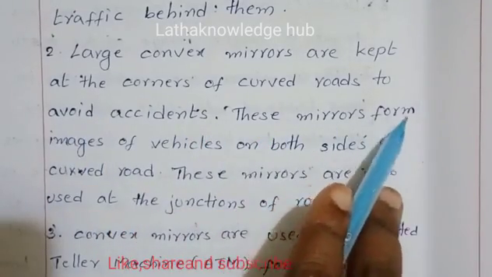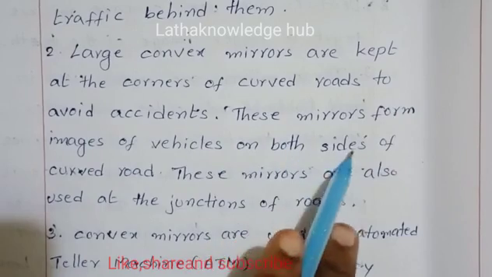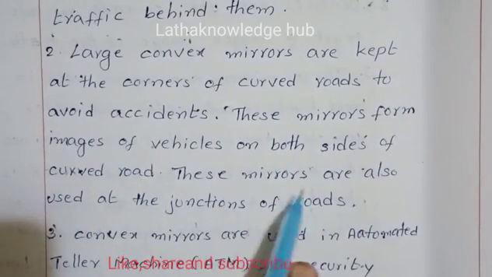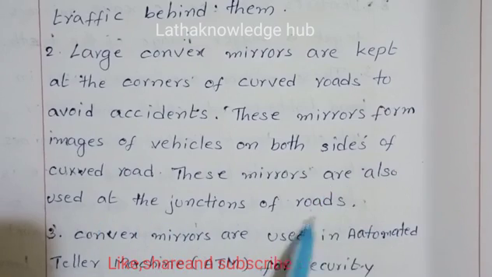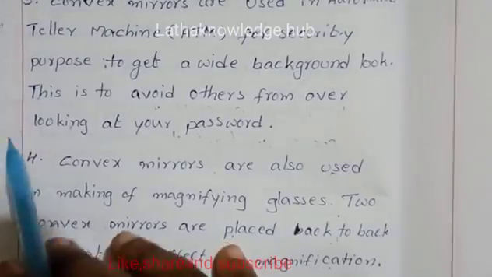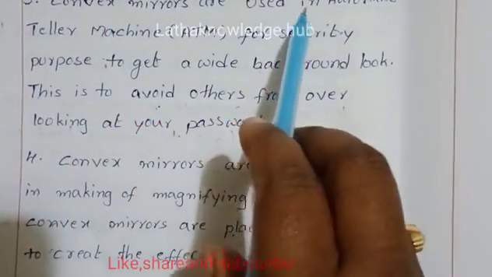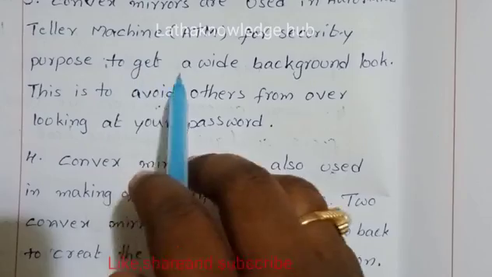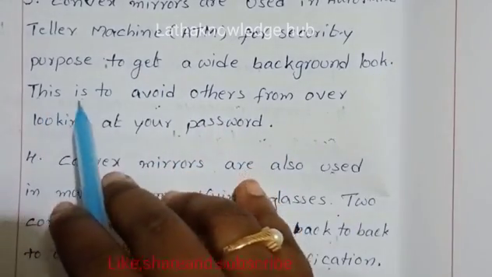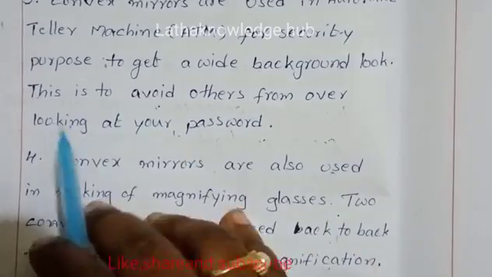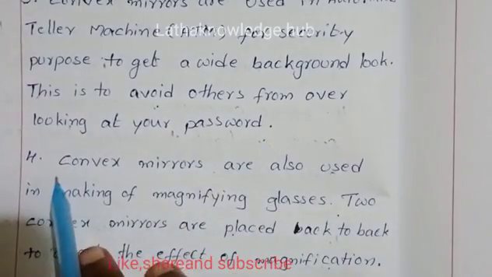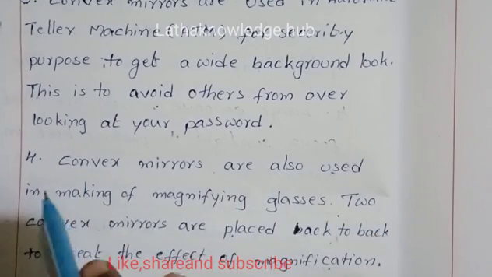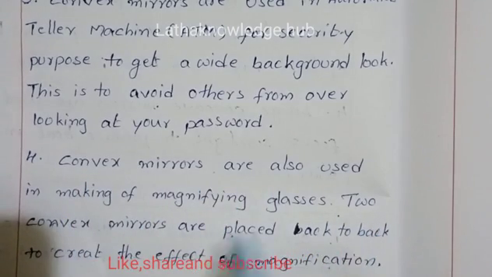These mirrors form images of vehicles on both sides of curved roads. These mirrors are also used at the junctions of roads. Convex mirrors are used in automated teller machines (ATMs) for security purposes to get a wide background look. This is to avoid others from overlooking your password. Convex mirrors are also used in making magnifying glasses. Two convex mirrors are placed back to back to create the effect of magnification.